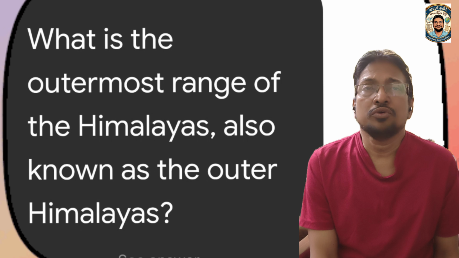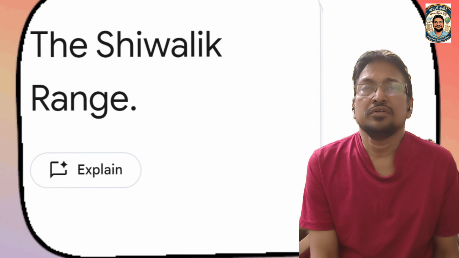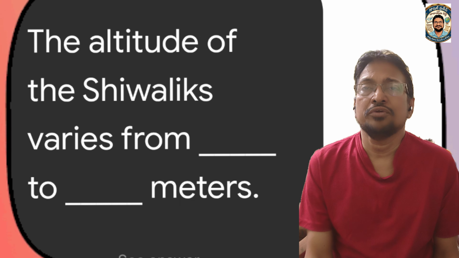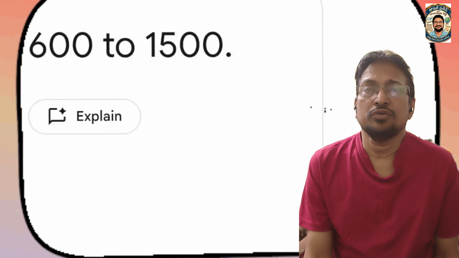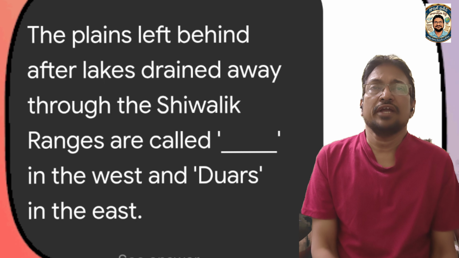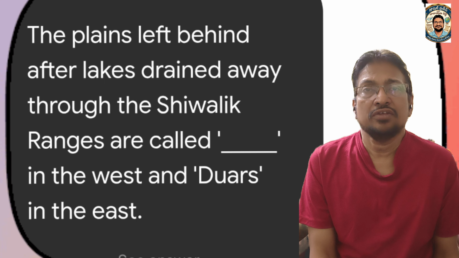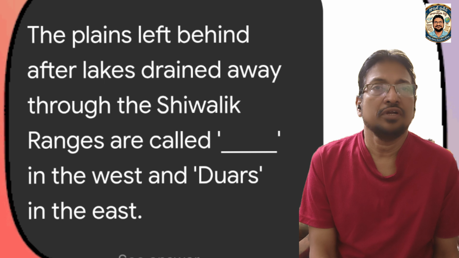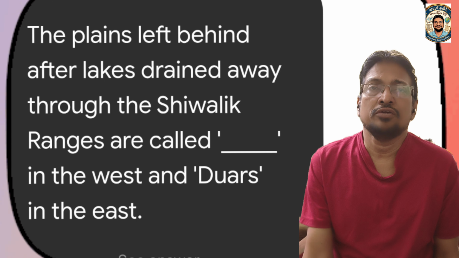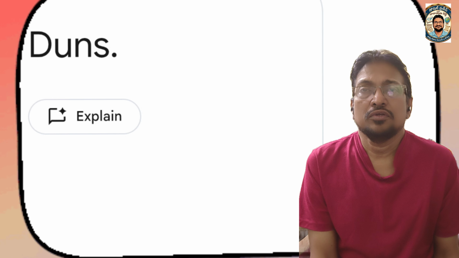What is the outermost range of the Himalayas, also known as the outer Himalayas? It is the Shivalik range. The altitude of the Shivalik varies from dash to dash. It is 600 to 1500 meters in height. The plains left behind after lakes drained away through the Shivalik range are called dash in the west and dash in the east. The west side are called dunes, like Dehradun, Kotli Dun, Patli Dun. At the east side, they are called Duars. So our answer is Dun.